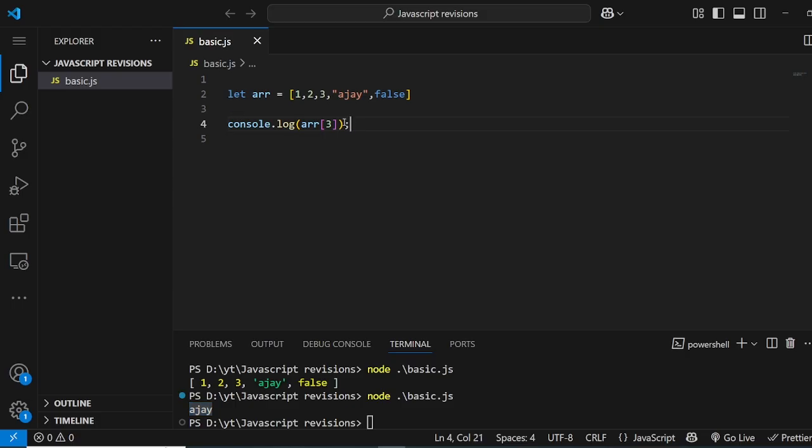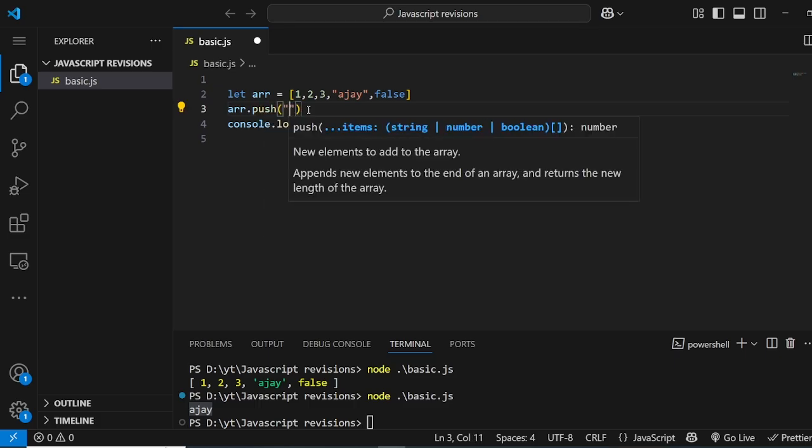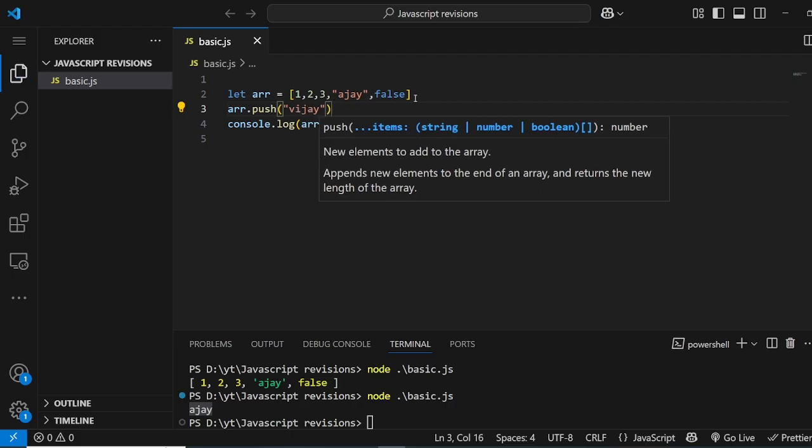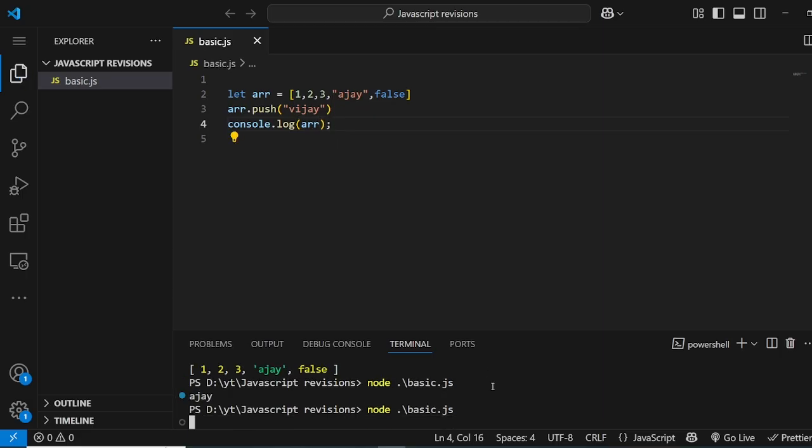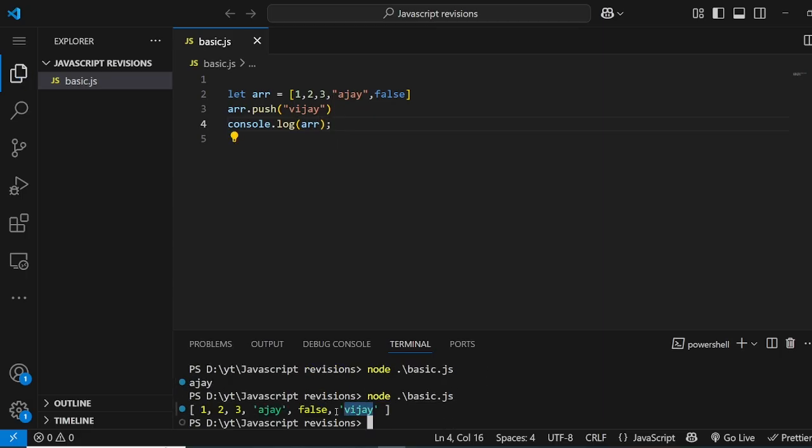And if you want to add, for example, currently there is false at the end, right? So I want to add certain values, so I can do array dot push. It will push the value into the array at the end. So I can say like vj. So remember, here the false is the last value, but now I have pushed the value vj also, so it will push it in the array at the end. So if I try console.log array, just array, we will see, and as you can see, vj is after the false. We only hard coded till here, and then we passed the vj through this method.